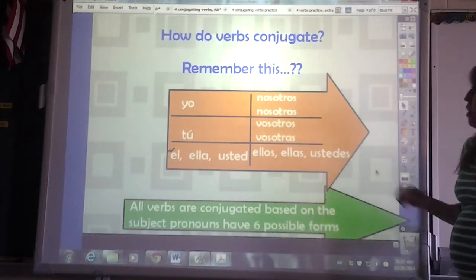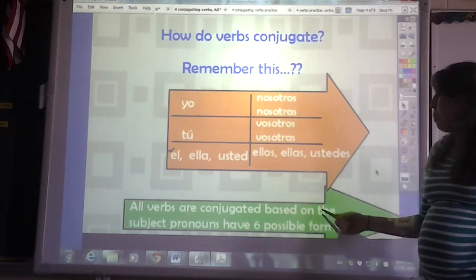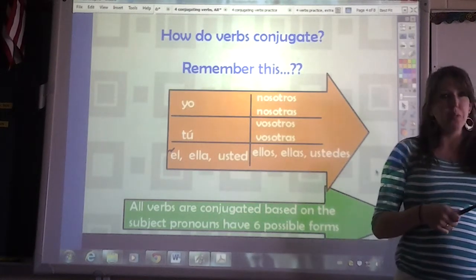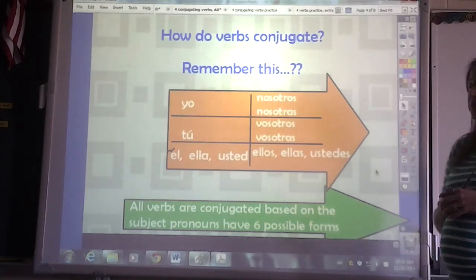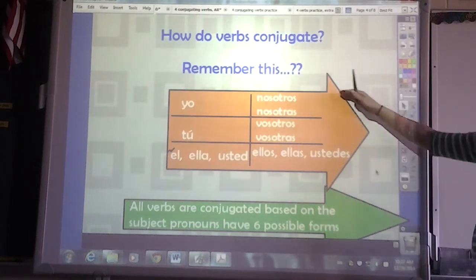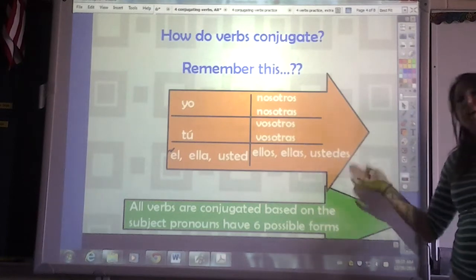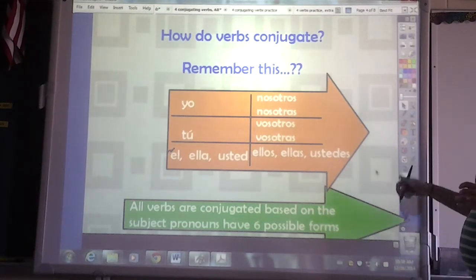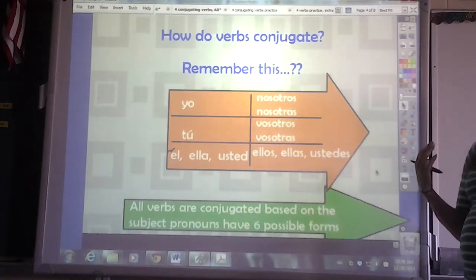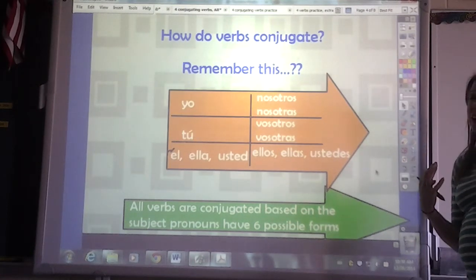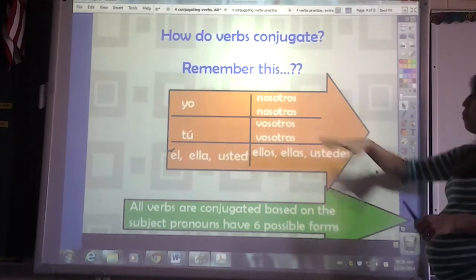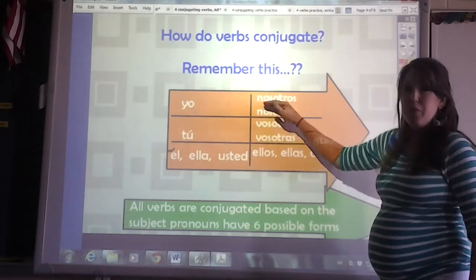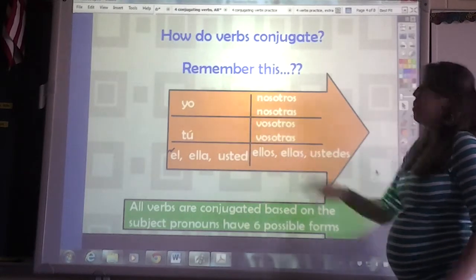Lo siento. Okay. So, all the verbs are conjugated based on these subject pronouns, and they have 6 possible forms. All of the verbs we're going to learn. Okay? So, we need to make sure we remember this. If you don't remember this, flip back in your notes, refresh your memory. Okay? All right. So, I'm going to show you the new way. We've already done ser. We're going to learn a new set, but we still use this basis for how we form our verbs, okay? We're going to use this setup.